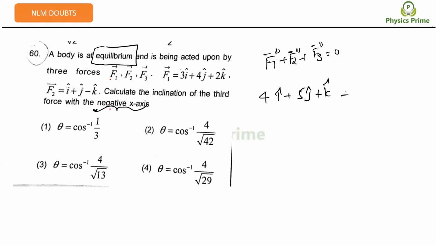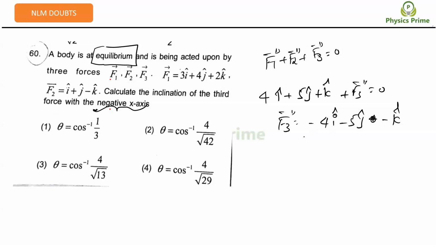Plus F3 vector is equal to 0. That means F3 vector will become minus 4i cap minus 5j cap minus k cap, right?